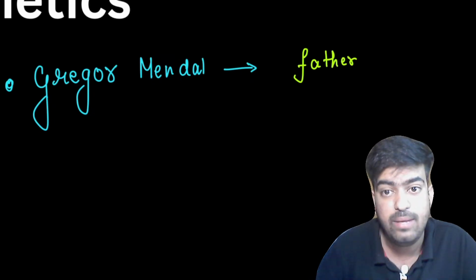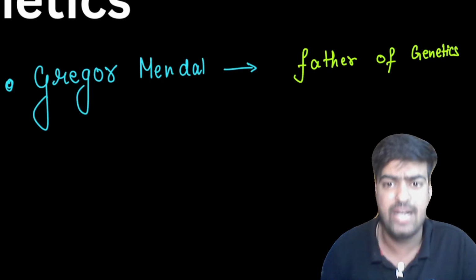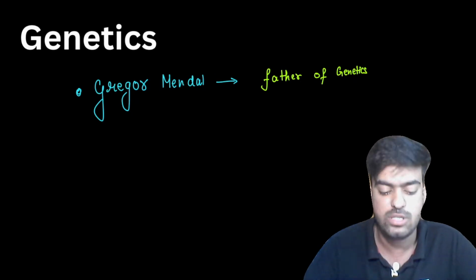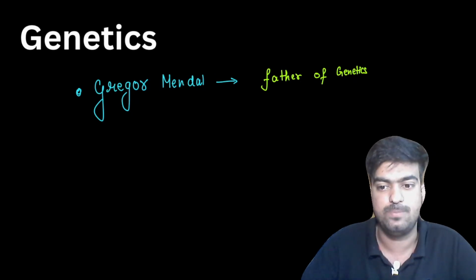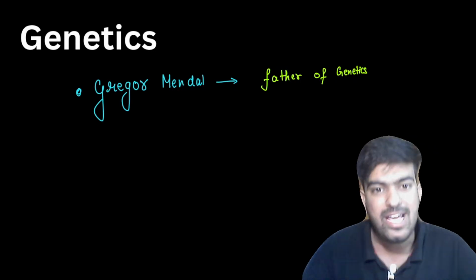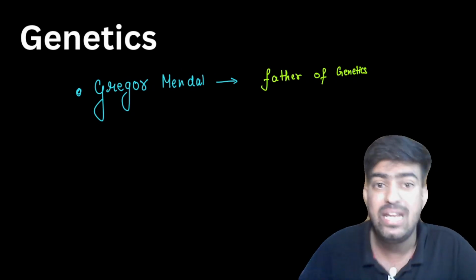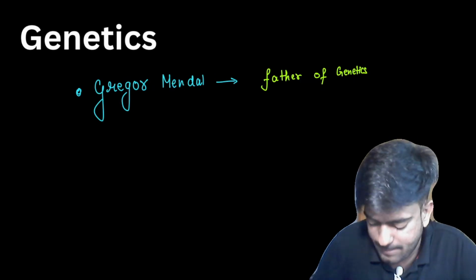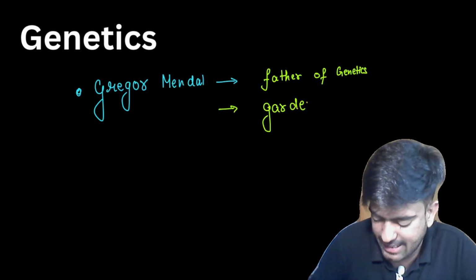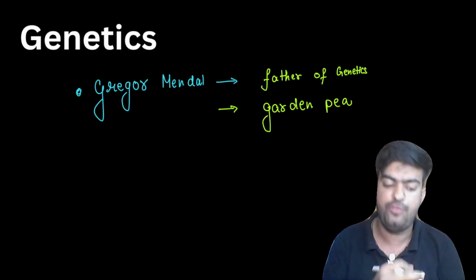Now, can you tell me on which organism this scientist experimented? What was the experimental organism? Mendel experimented on a plant, and the name of the plant is garden pea. Now, can anyone tell me the scientific name for this garden pea?